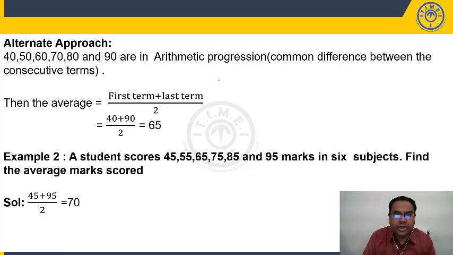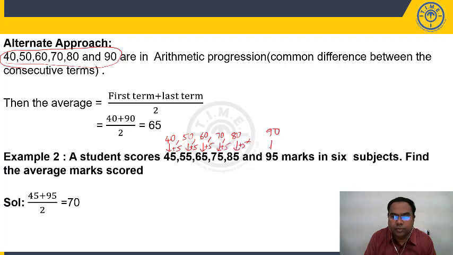Now, one more important point, student. If you observe this set of numbers, and if I write these numbers here, 40, 50, 60, 70, 80, 90 from my previous example. These are my 6 numbers earlier, and these are my new 6 numbers. 40 and 45, 5 more, 5 more, 5 more, 5 more, 5 more, 5 more. The corresponding numbers in this second example are 5 more than the numbers in the first example. First number is 5 more, second number is 5 more, third number is 5 more, fourth number is 5 more, and my last number is also 5 more.